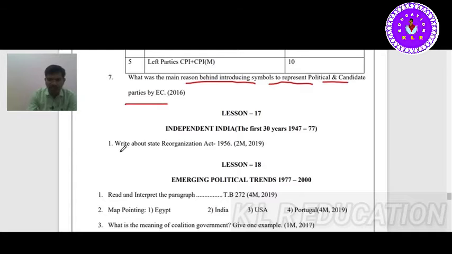17th lesson, only one question came. Write about the State Reorganization Act. As you all know, this is also known as the Fazal Ali Commission.